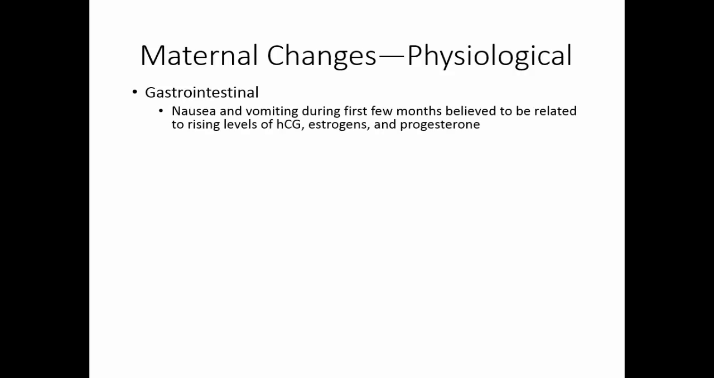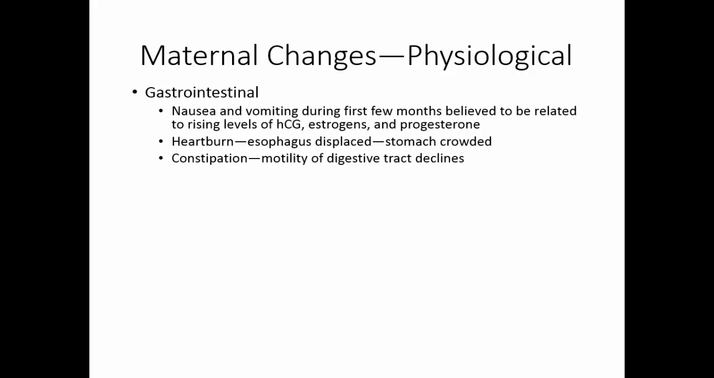Physiological changes that occur in the mother include changes to the gastrointestinal tract. First, there's morning sickness, the nausea and vomiting during the first few months. This is believed to be related to rising levels of hormones, human chorionic gonadotropin, estrogens, and progesterone. Heartburn develops as the baby pushes upward. The esophagus becomes displaced and the stomach gets crowded. And constipation occurs.